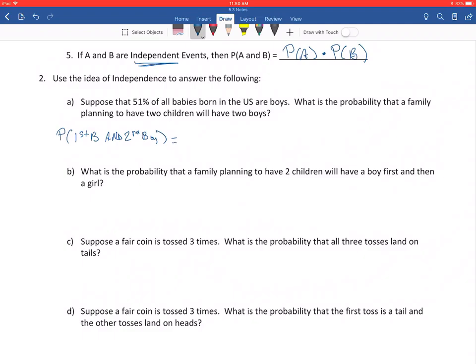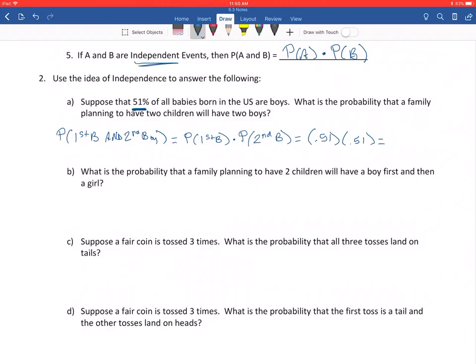Well, children are independent events. If you have a boy first, it doesn't really tell you whether you are more or less likely to have a boy or a girl the second time around. So having more than one child are independent events. And so what that means is we can calculate this out by doing the probability of the first being a boy times the probability that the second is a boy. And this is our percentage for each one of them then.